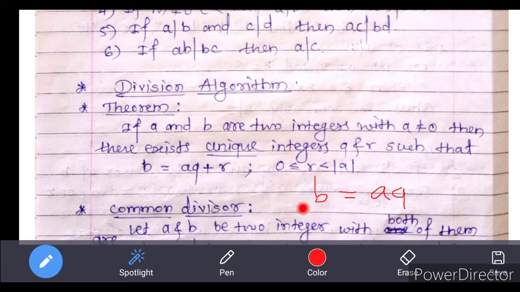Thus the denominator becomes 0 here and which is undefined. So we take a as non-zero here.